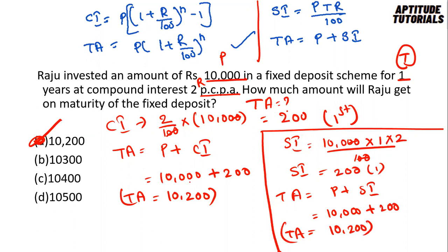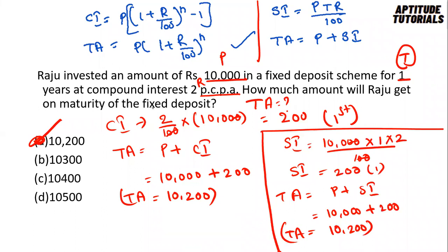Simple interest for the first year and compound interest for the first year are the same. Why? Because though the compound interest concept is interest on interest, when we calculate interest for the first time upon a principal, that interest can be called simple interest, and it can be called compound interest as well.